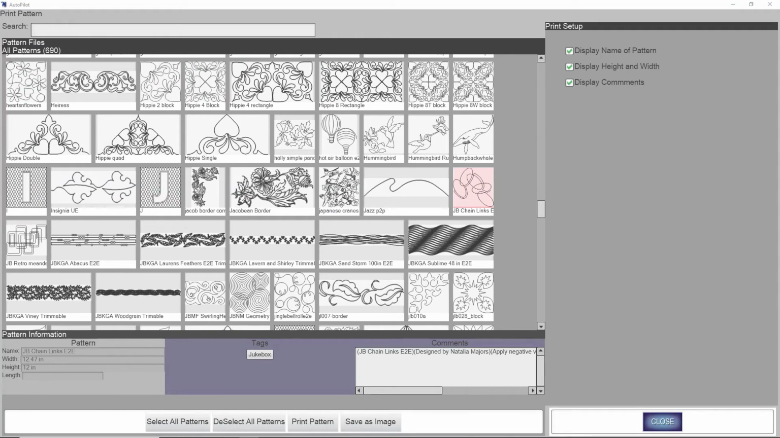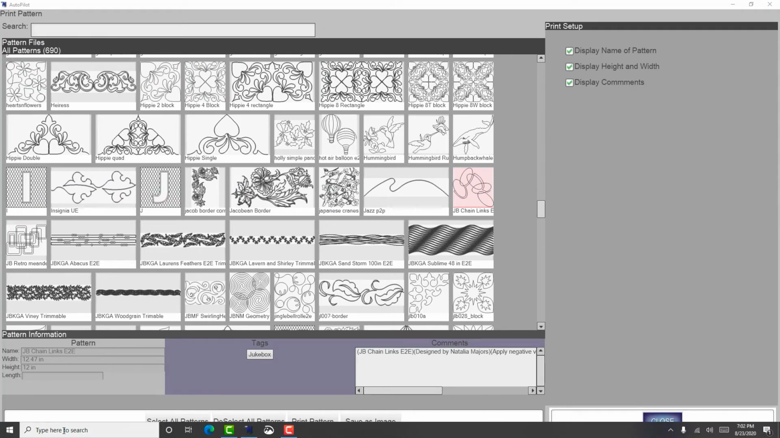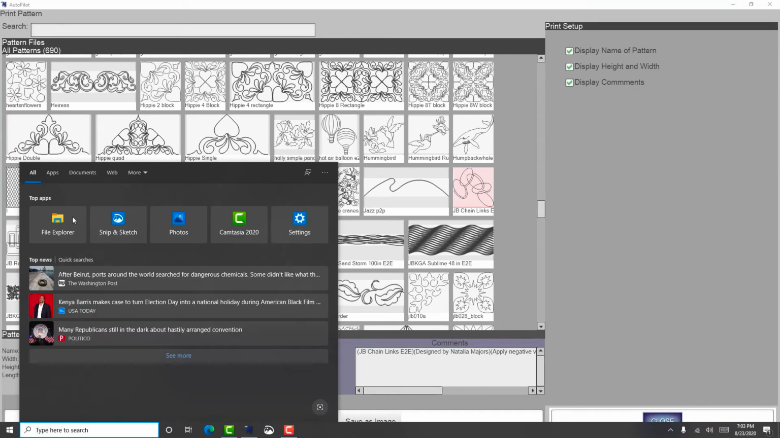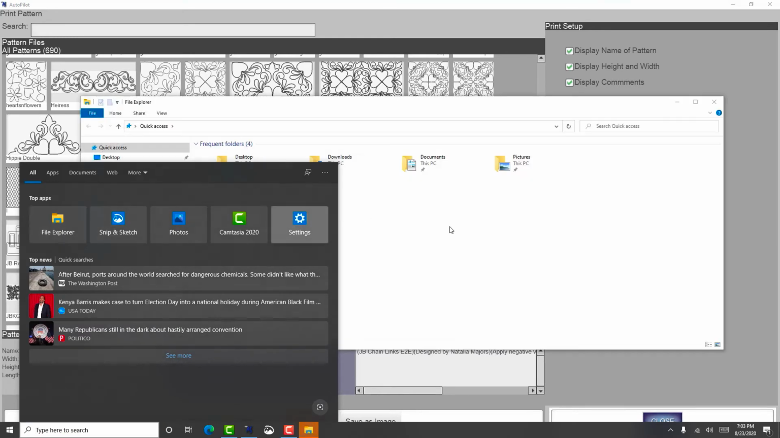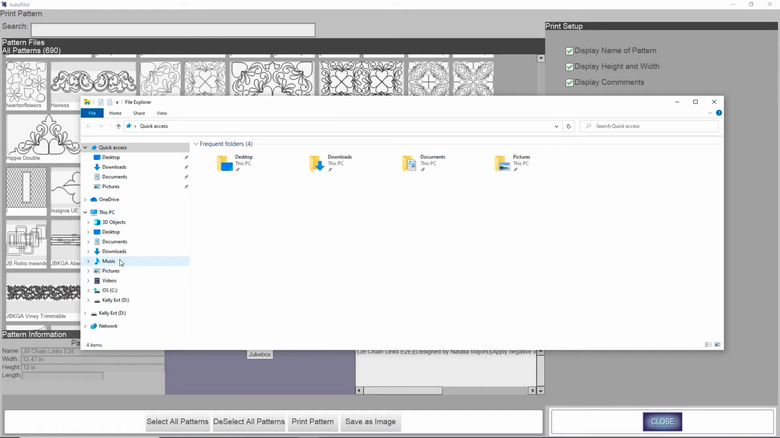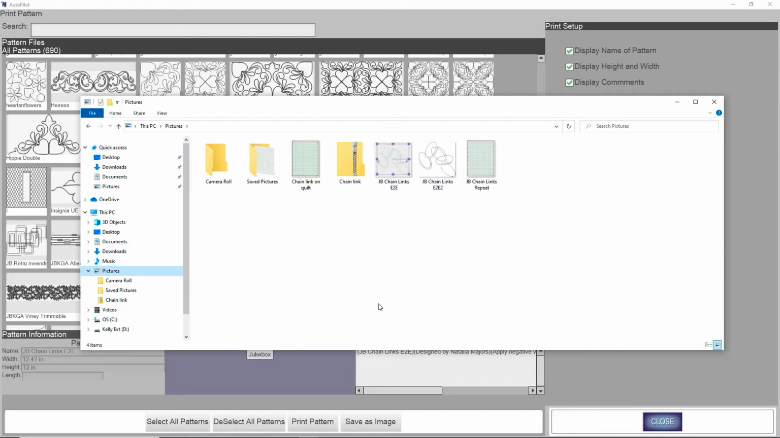Let's go back and take a look at that. So I'm going to go to my File Explorer, go to the picture folder, and there it is as the chain link 2. So that's 2 different ways to get images out of Mach 3.